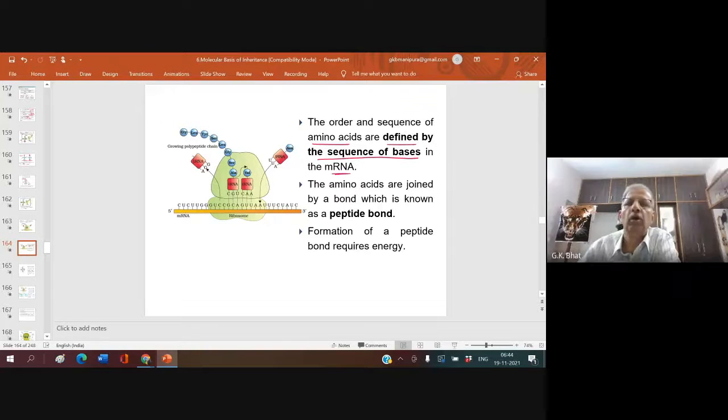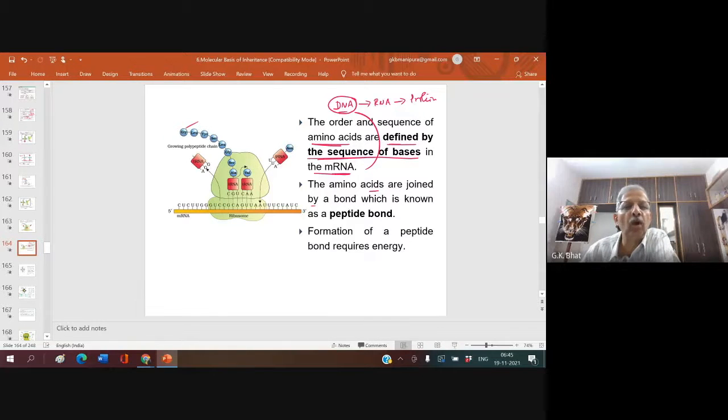So, the order and sequence of amino acids are defined by the sequence of bases in mRNA. This in turn is decided by the sequence of bases on DNA. Therefore, who is guiding the protein synthesis? The protein synthesis is always guided by DNA. This is the central dogma. DNA is responsible for RNA synthesis. RNA is responsible for protein synthesis. Understood? Okay.